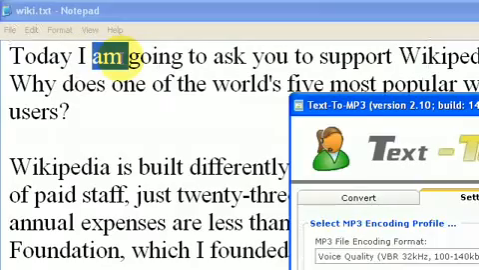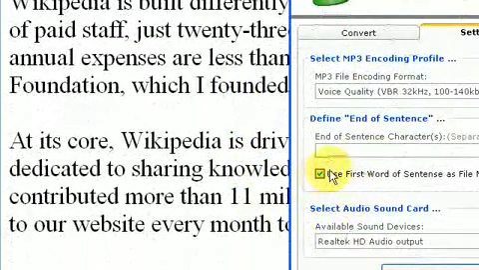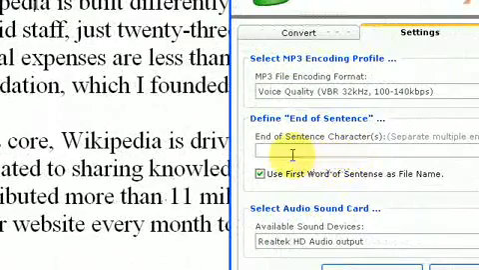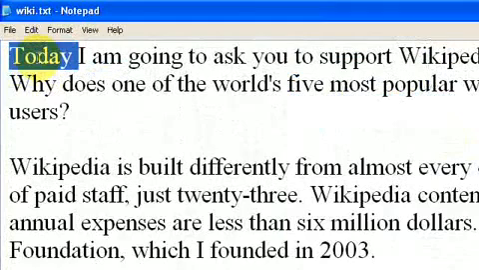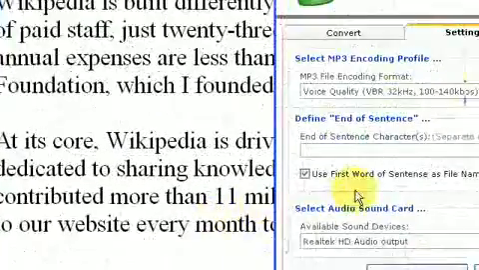And the naming convention: if you click on use first word of sentence as the file name, and you leave it blank, it'll actually name the file "today". So the file name will be today.mp3, and if you open up and play the file as an MP3, it'll just say "today". So that's kind of a neat feature.